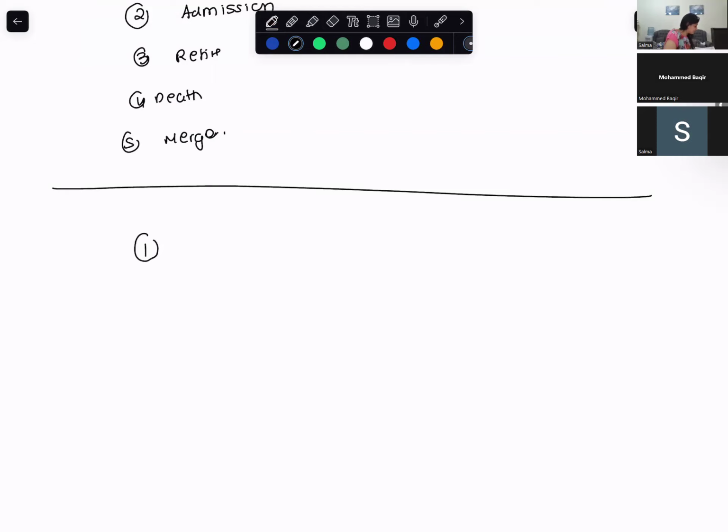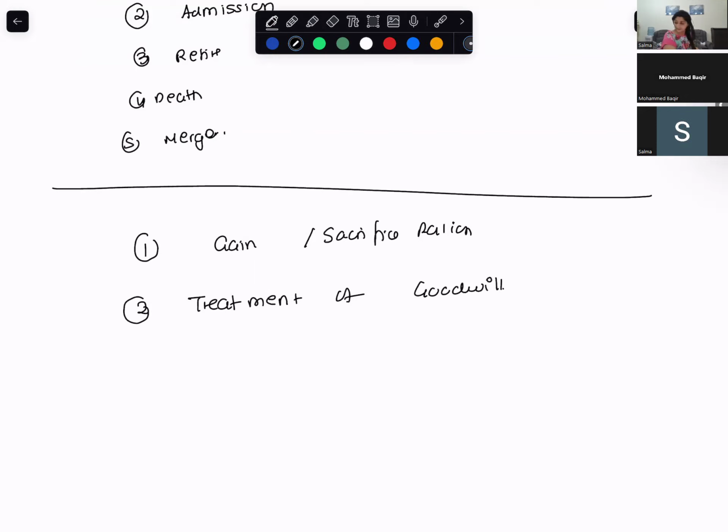First thing, you will have to find out the gain and sacrificing ratio. Then you have to do the treatment of goodwill. What is the treatment of goodwill that you do? In this, you basically have to raise the goodwill and write off the goodwill. This is the treatment of goodwill that you have to do.